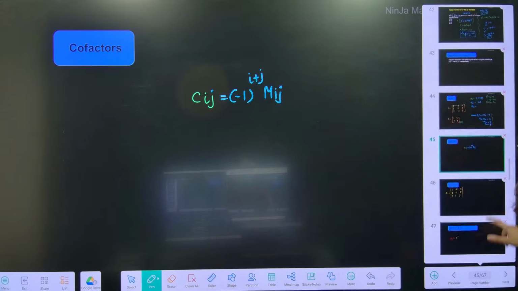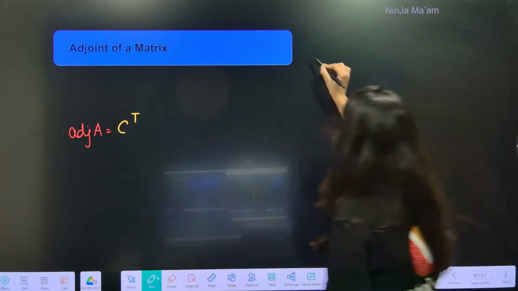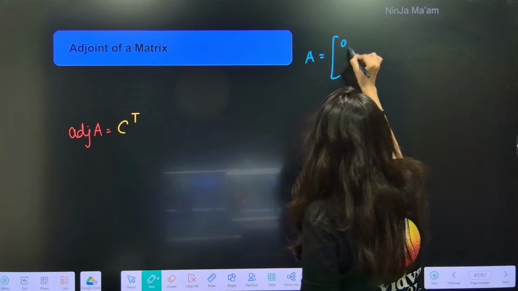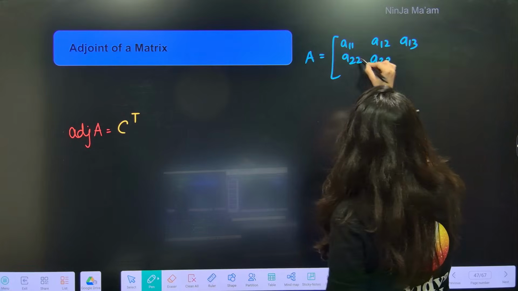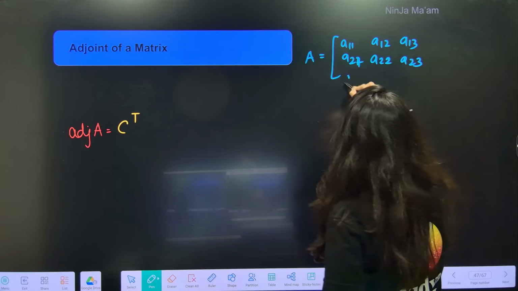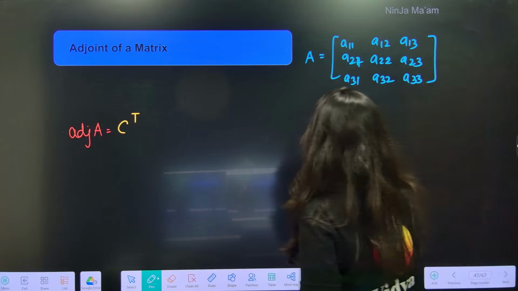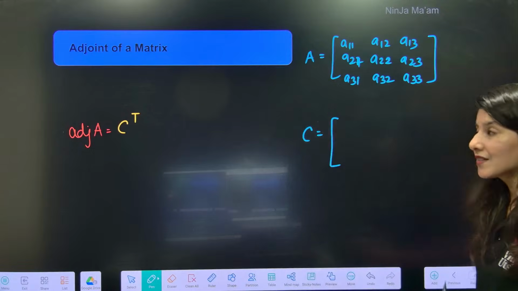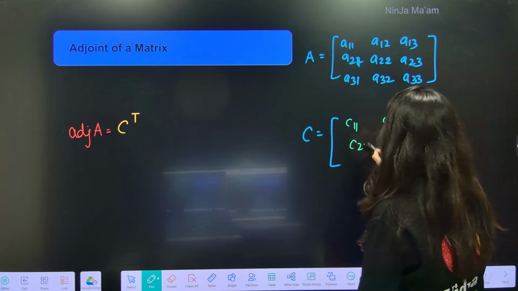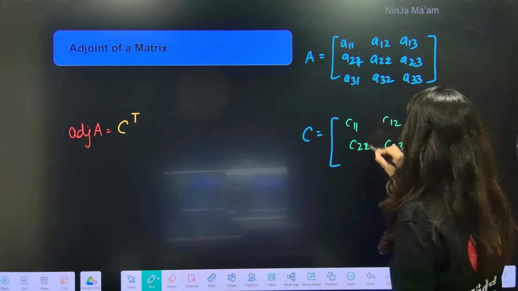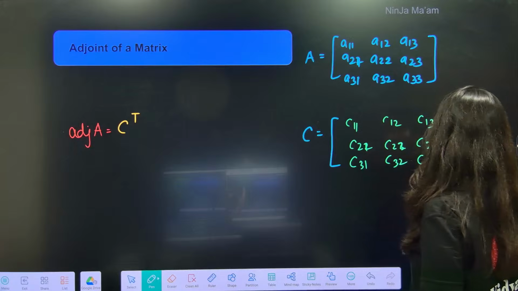But ma'am, why are we calculating minor and cofactor? So basically what we are trying to do, understand. Suppose you have a matrix A11, A12, A13, A21, A22, A23, A31, A32, A33. Now you have to figure out the cofactor matrix: cofactor of A11 is C11, then C12, C13, C21, C22, C23, C31, C32 and C33.